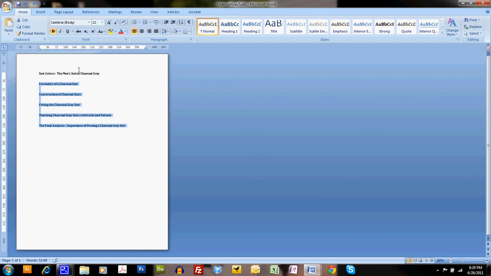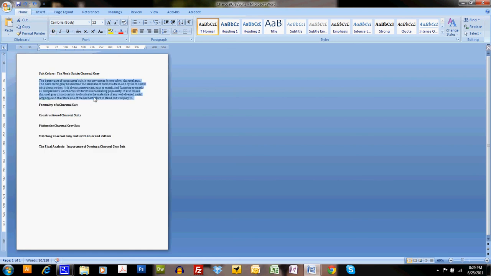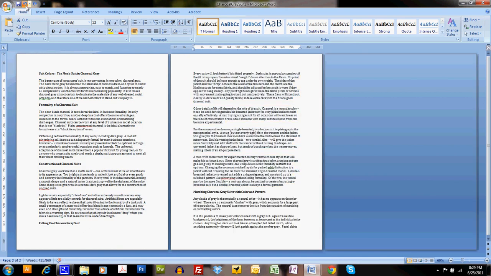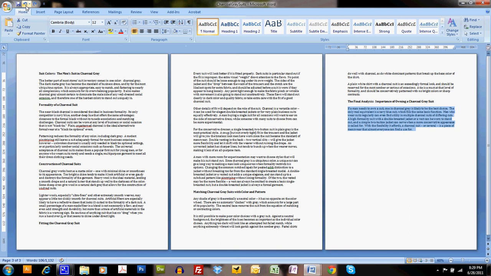And that lead summary would basically give us an idea of what are the most important parts. So after the lead summary, then we break into filling out the rest of the outline. Now this one, as you can see, fitting the charcoal gray suit is not exactly balanced with matching or with construction or formality, but that's fine. It doesn't have to be an exact match. But overall, when I look at this, it's well structured and exactly what we need.